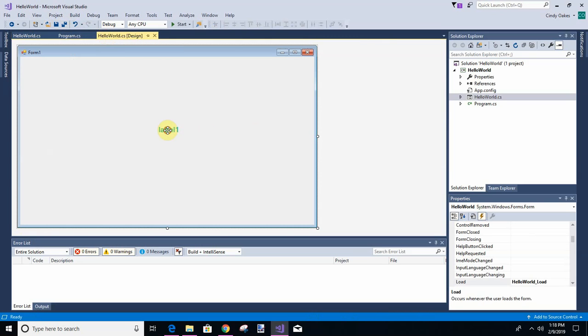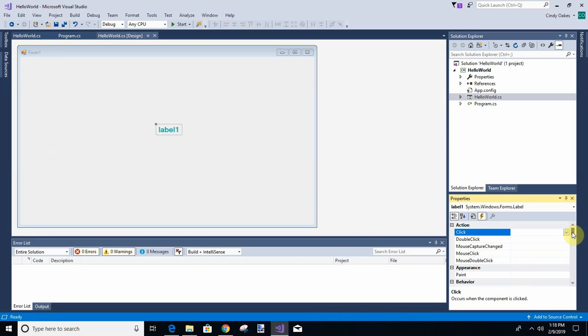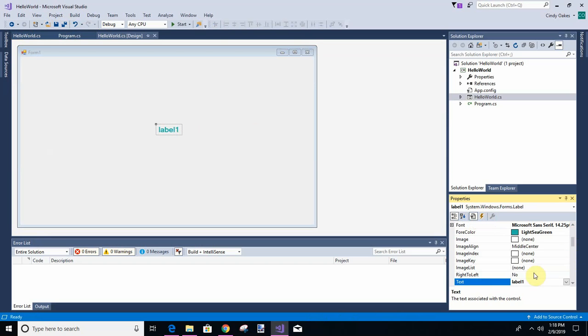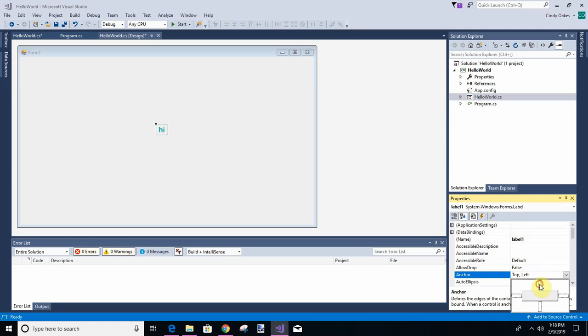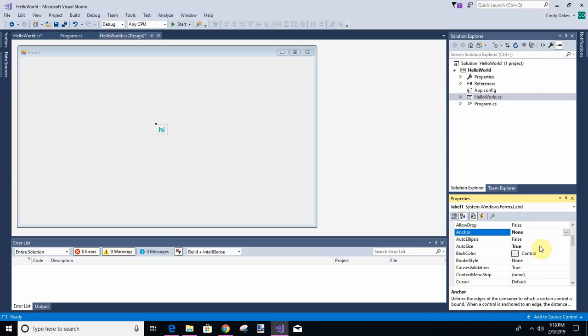So let's go back to label 1. We can change the name of the label and the docking. Let's go back over here to the properties. This was events, and this is properties. We can change our text to just be hi or whatever. I do want to change the docking on it. We can change the anchor. Yeah, I like it alphabetical better. Here's the anchor. I want no anchor. Sometimes it gives me a problem anyway. I'm going to say auto size is false, and I'm going to say dock is fill.